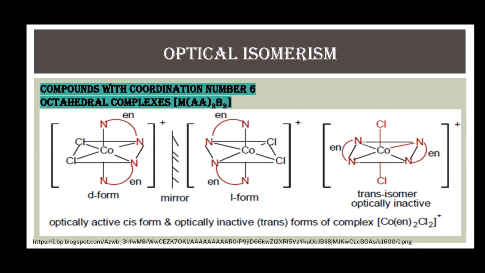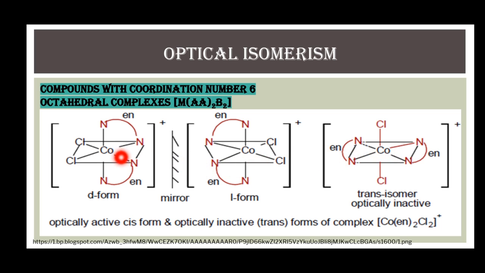Optical isomerism in compounds with coordination number 6. Octahedral complexes of the given formula, in which the central metal ion is bonded to two symmetrical bidentate ligands and two monodentate ligands, show optical isomerism as well as cis-trans isomerism.